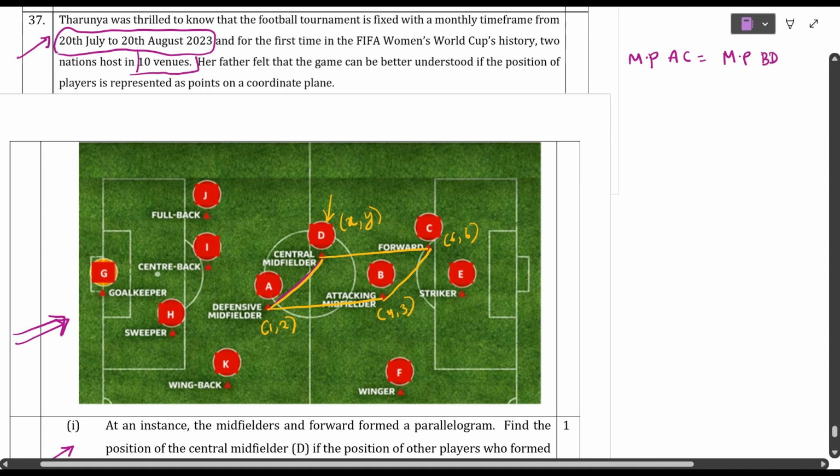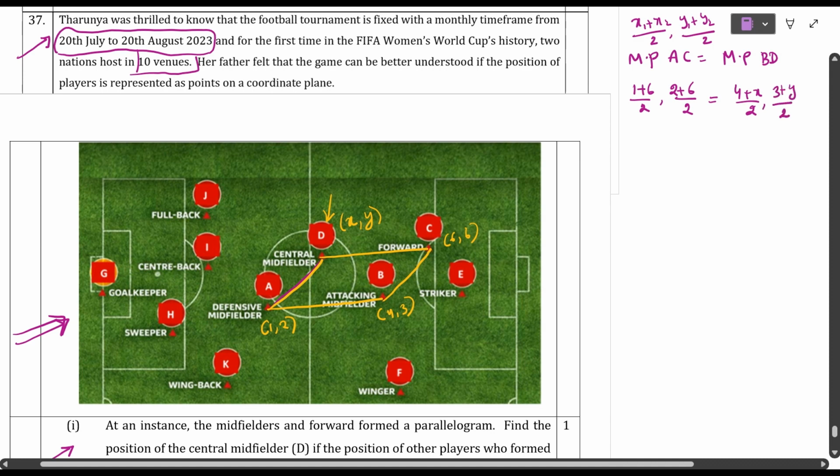Midpoint formula: x1 plus x2 by 2, comma y1 plus y2 by 2. Very, very easy, students. So for AC, 1 plus 6 by 2, comma 2 plus 6 by 2 will be equal to BD, 4 plus x by 2, comma 3 plus y by 2.